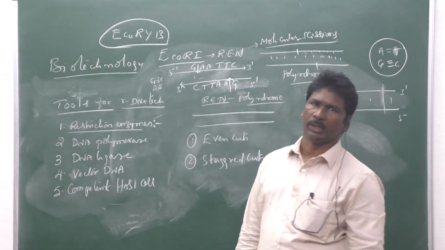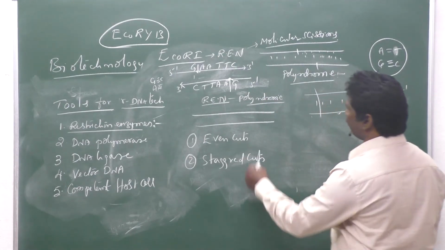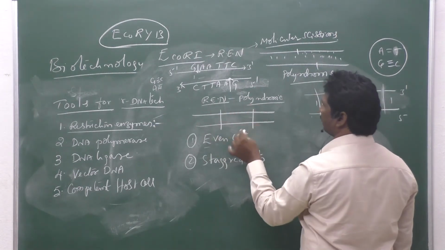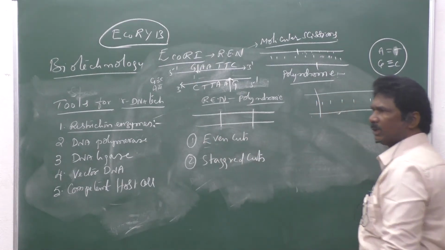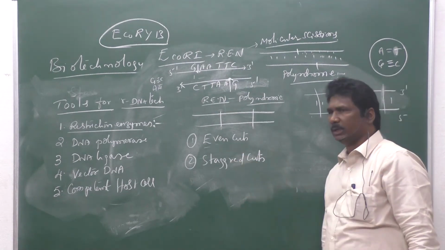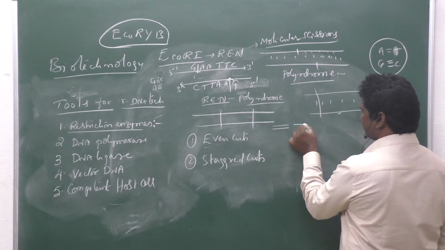What is the meaning of even cut? The two strands of the DNA are cut at the same location. These cuts are called even cuts, producing DNA fragments.